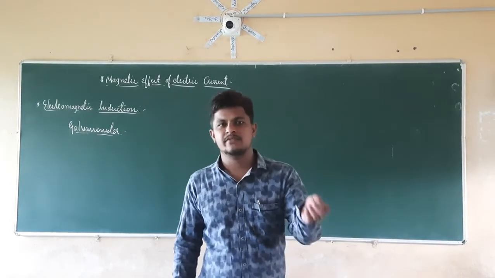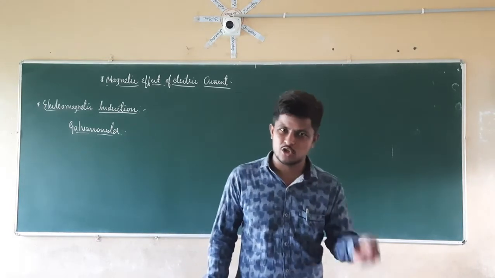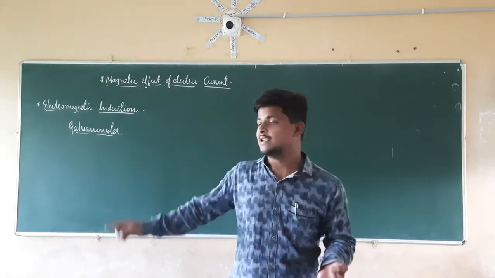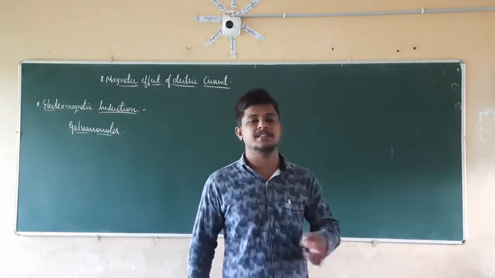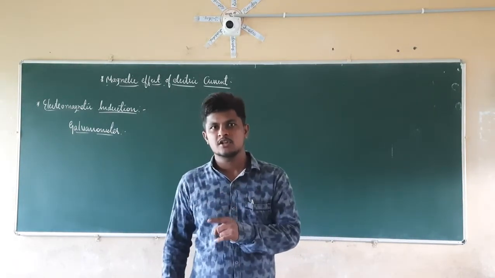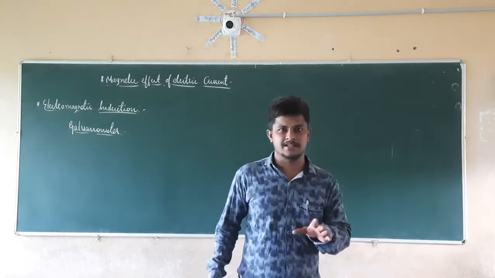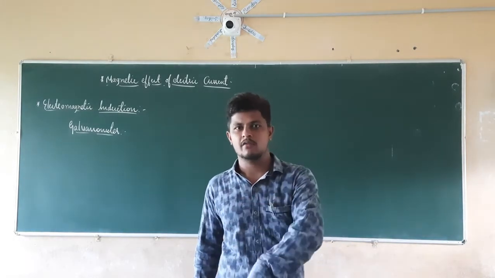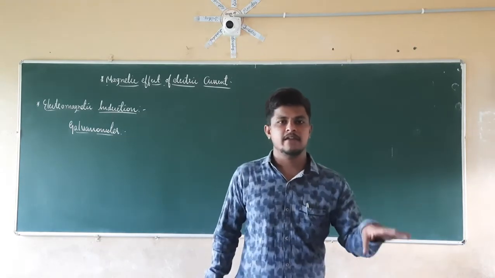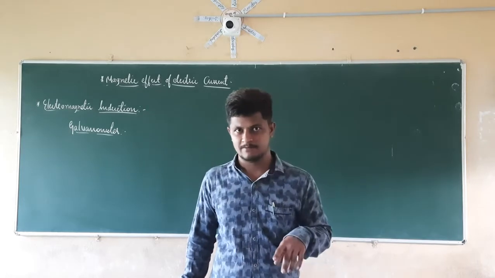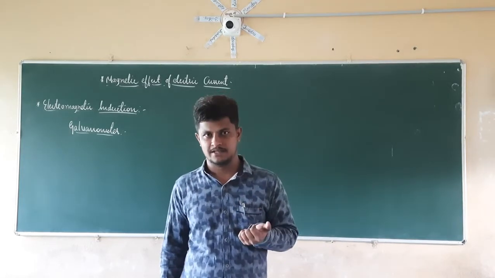Even a weak current is indicated by the deflection in the galvanometer. We use it to study electromagnetic induction. Just remember it works like the magnetic compass. Whenever a current flows in the circuit, the galvanometer gets deflected.